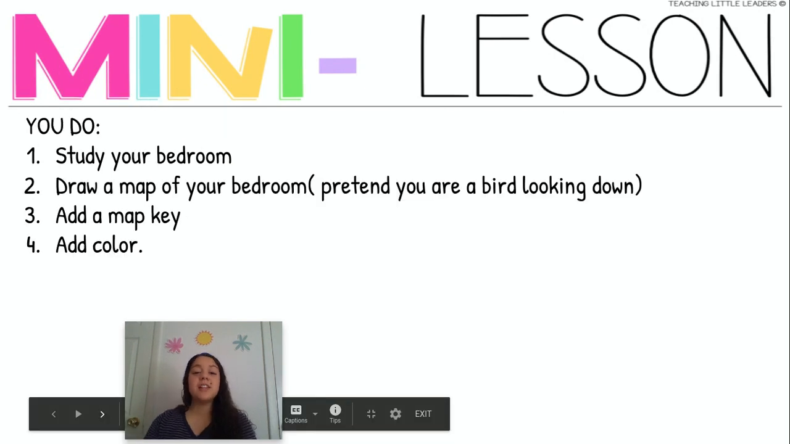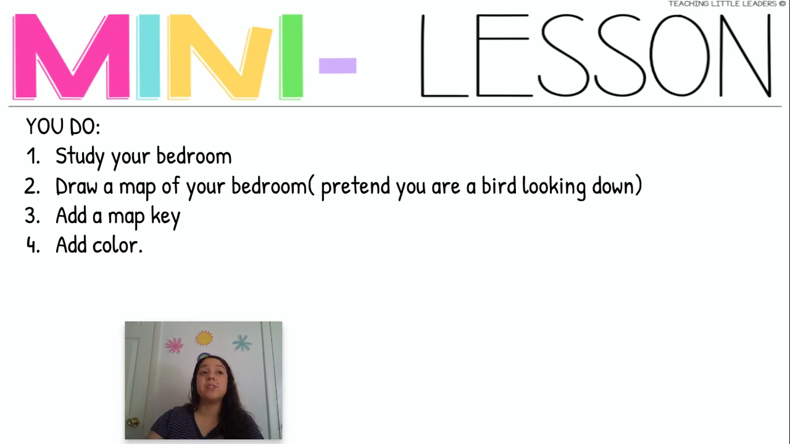Okay, so now it's going to be your turn, boys and girls. First, you're going to study your bedroom. So go take a look at your bedroom and pretend like you're that bird looking down onto your bed in your room. And then you're going to draw a map of all the different things that you see in your room, add a little map key, and finally at the end, add color. When you're all done, take a picture of your map and send it to me on Parent Square, Class Dojo, or text message. Have a great weekend, boys and girls.